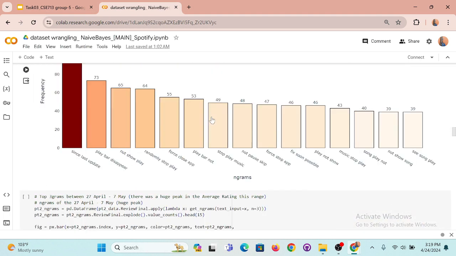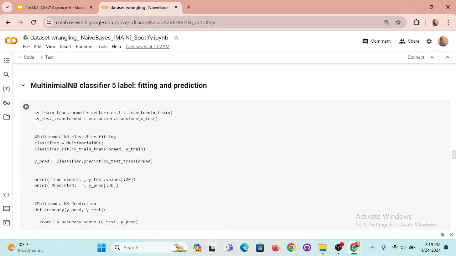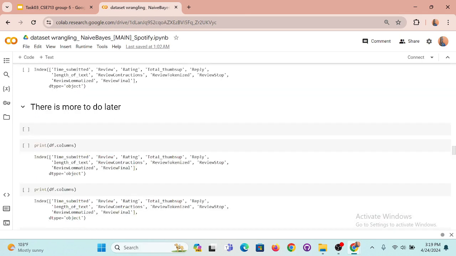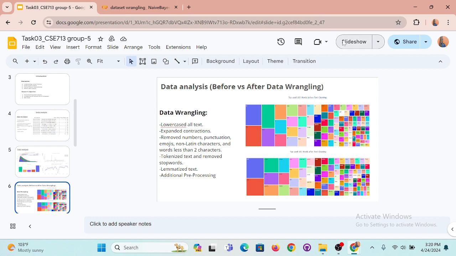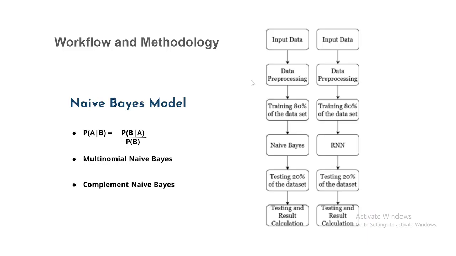This is some diagram we will discuss later. Then we did some additional pre-processing, like dropping rows and columns that contain null values. So these are the data pre-processing and wrangling. Then in our project we have used naive Bayes and RNN. This is the workflow. This part and the rest of the presentation will be described by one of my group members. That is all from my side. Thank you.